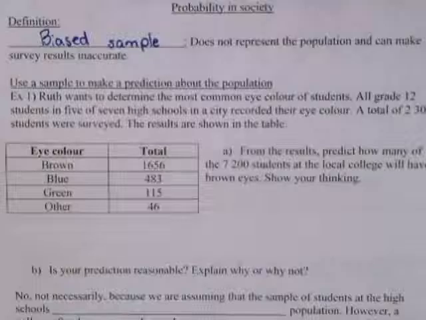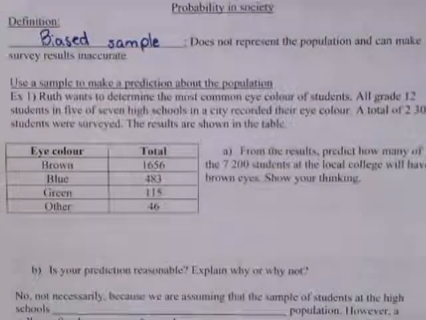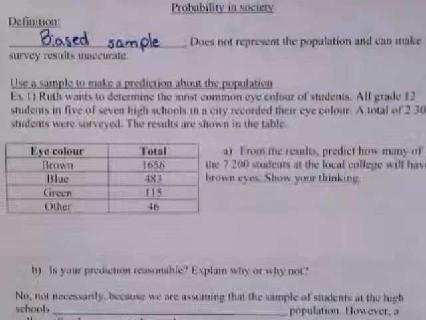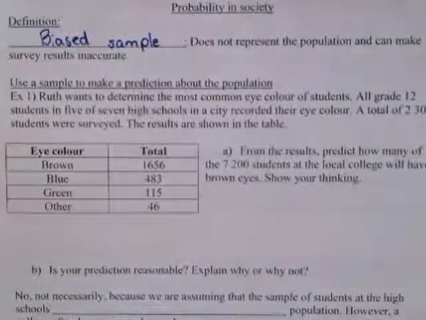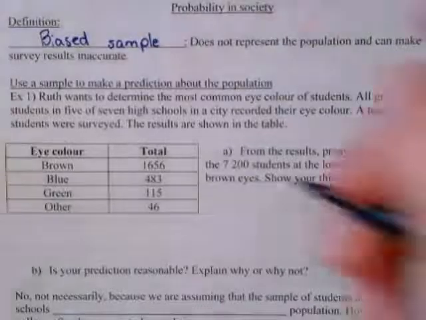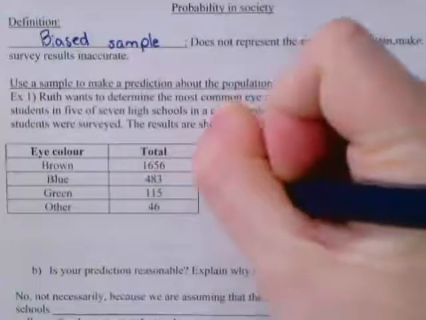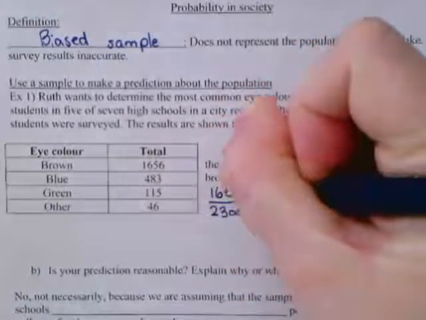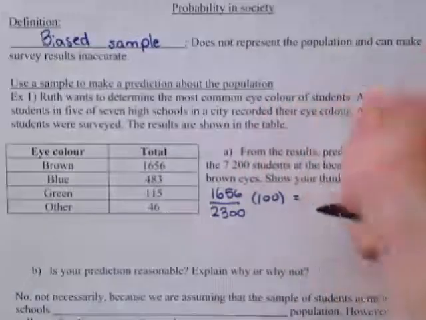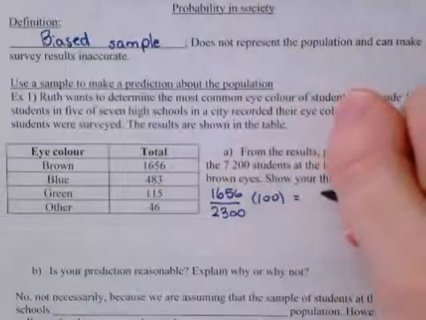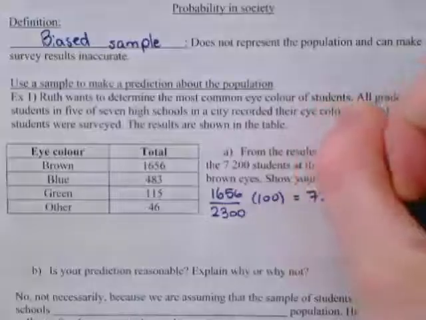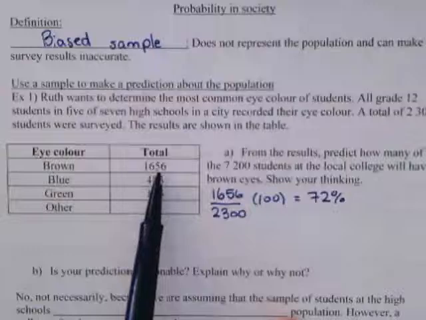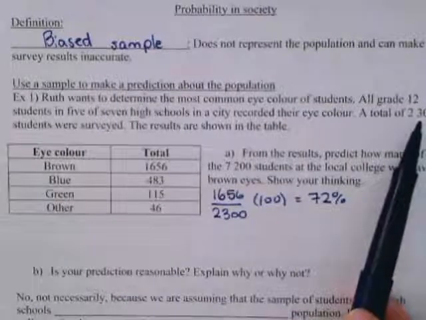To start, first things first, we need to figure out what percentage of the 5 high schools brown represents. So we do 1,656, and we divide it by the total number, and then we times that by 100, and that will give us a total of 72%. So that means that this number right here represents 72% of the total number of people that answered.